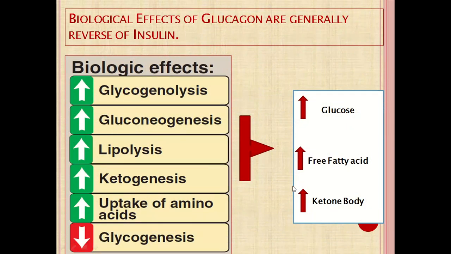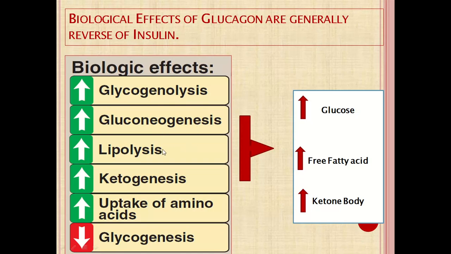So the overall biological effect of glucagon is generally the reverse of insulin. It increases the blood glucose level by breakdown of glycogen, so it increases glycogenolysis, and by new formation of glucose from non-carbohydrate substances, so it increases gluconeogenesis.